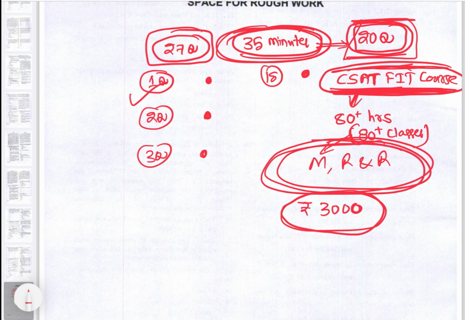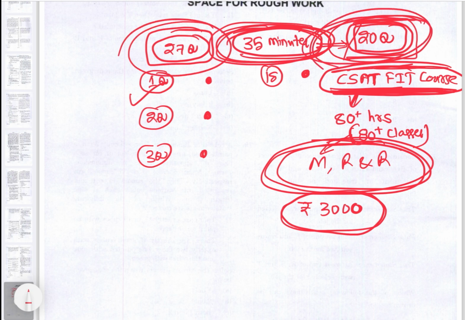Okay, so now coming back, so we are done with 35 minutes and we are done with 27 questions, out of which our goal is to get 20 questions right. भाई उससे ज़्यादा जितना भी आ रहा है वो बोनस है. ठीक है, so now आता है the second slot.